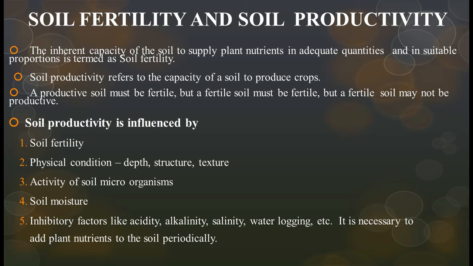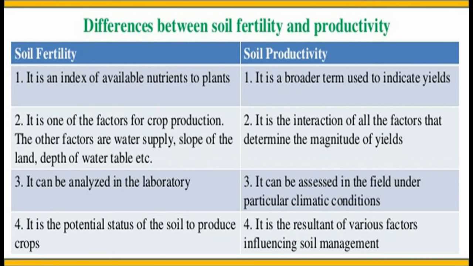We didn't find any option about soil temperature influencing soil productivity, so we tick soil temperature as the correct answer. Inhibitory factors include acidity, alkalinity, salinity, water logging, etc. It is necessary to add plant nutrients to the soil periodically. These are the differences which give a clear analysis of soil fertility and soil productivity, friends.